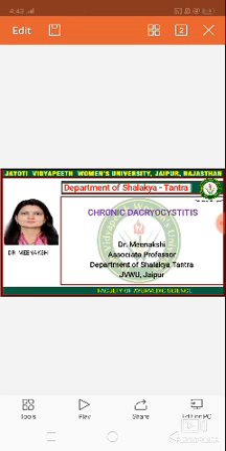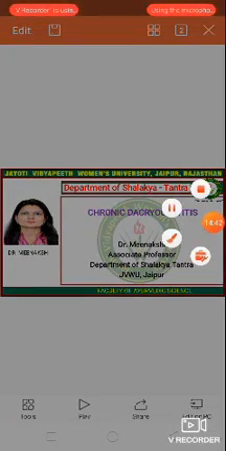Then we come to the differential diagnosis. Congenital dacryocystitis needs to be differentiated from other causes of watering in early childhood, especially ophthalmia neonatorum and congenital glaucoma. Then we come to the complications of congenital dacryocystitis. When not treated in time, it may be complicated by recurrent conjunctivitis, acute or chronic dacryocystitis, lacrimal abscess, and fistula formation.